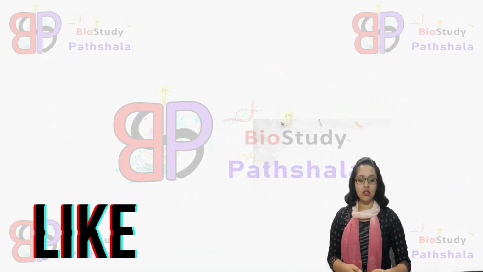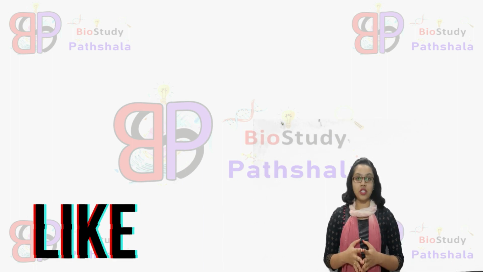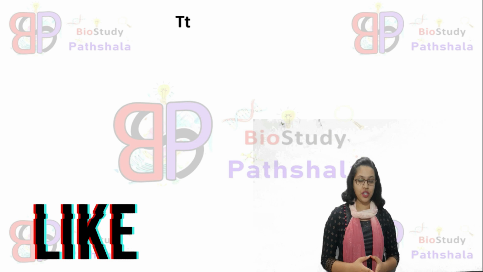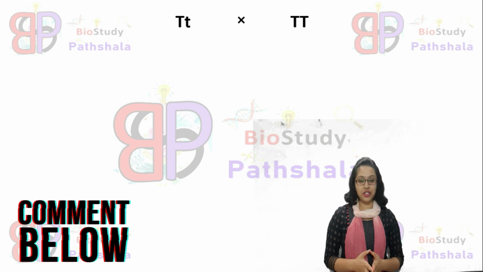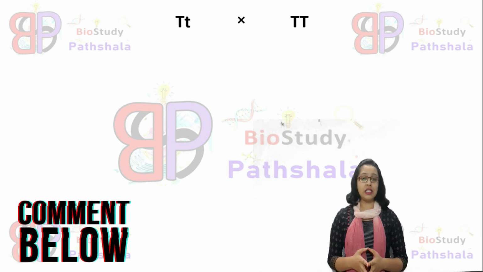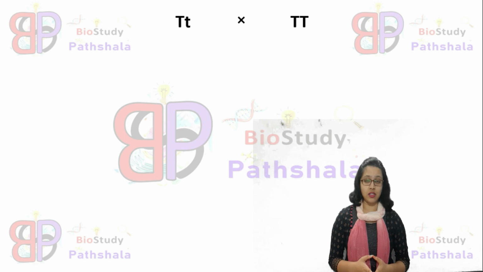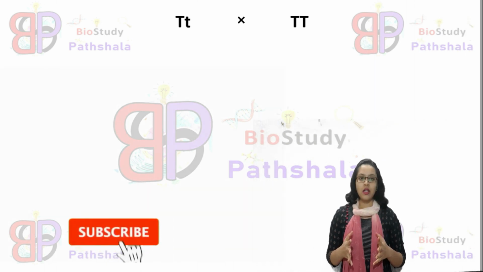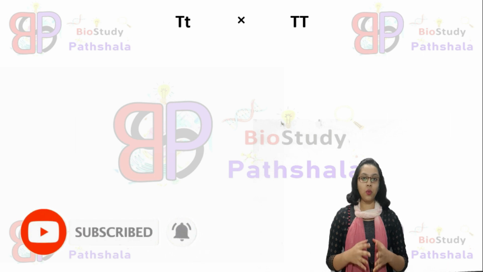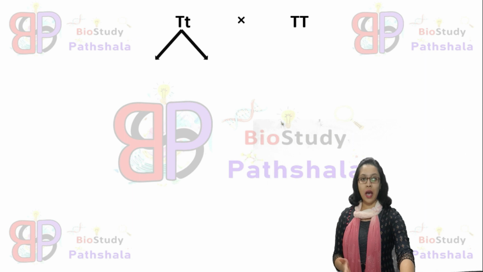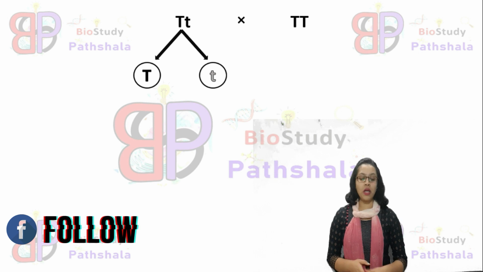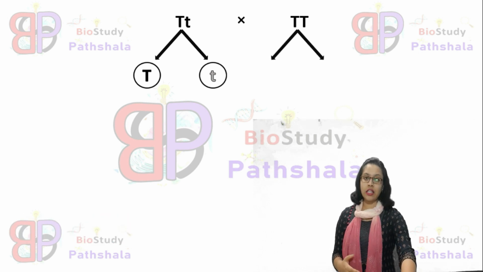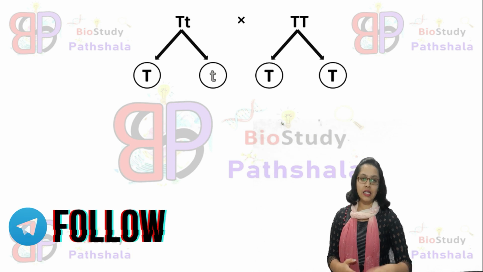So in this backcross, capital T small t, which is an individual of the F1 generation, is crossed with an individual of the parental generation, and in this cross the parental generation individual is the dominant parent. That means capital T, capital T. And in this cross, now we will see what gametes are produced. From capital T small t, the gametes formed are capital T and small t. And from capital T capital T, the gametes will be capital T and capital T.